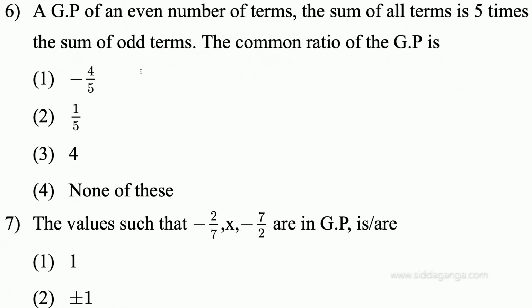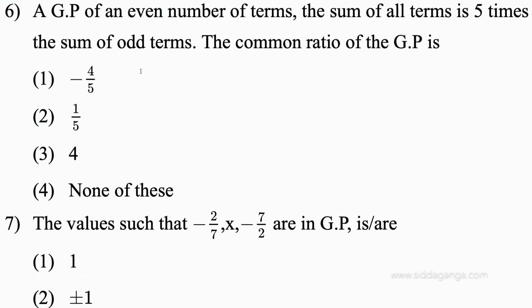And the sum of all the terms is 5 times the sum of the terms occupying odd places, that's the question. And this is true for what common ratio? Hope you got the question, students. Here a GP contains an even number of terms and the sum of all the terms is equal to 5 times the sum of terms occupying odd places. Then what is the common ratio?